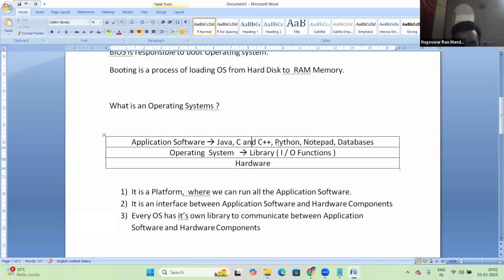Yes, Java programs, C programs, C++, all the programs, first of all, link with the OS library, then communicate with hardware components.